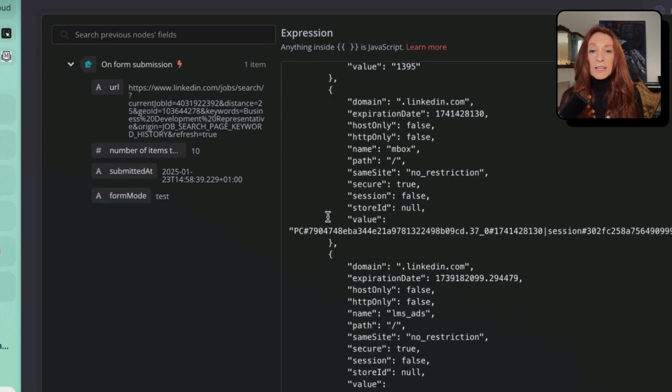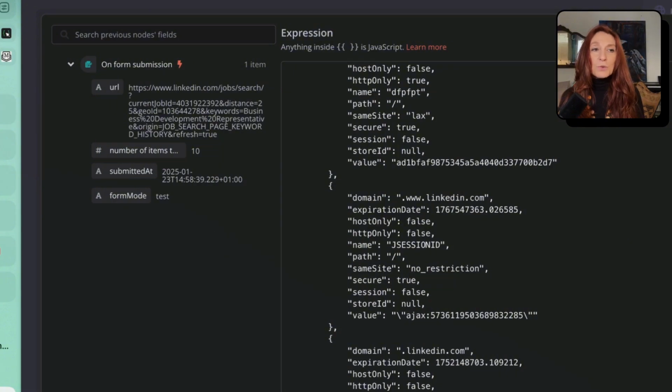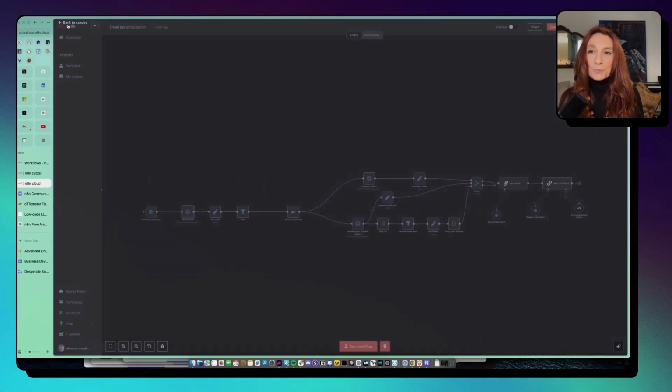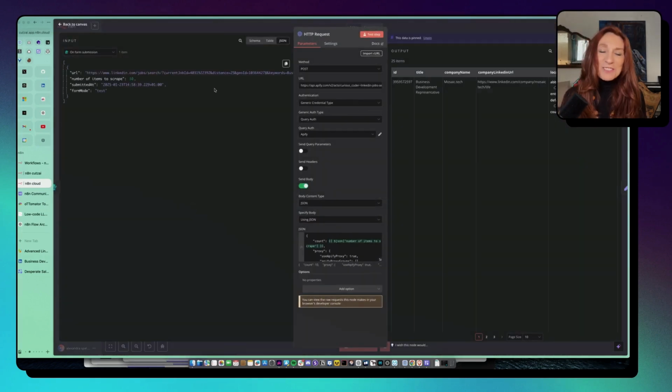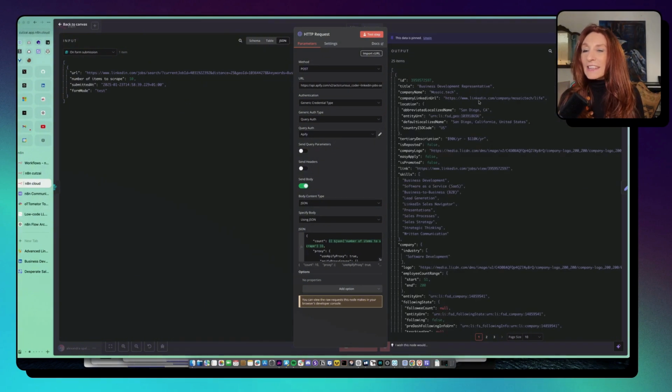So here I have the cookies that I have copied from the cookie editor. Okay. So now I have already run it and I have pinned the data so we can go faster on this operation. And here I have 25 items. I don't know exactly why when I ask 10, it gives me 25. When I ask 25, it gives me 50. Well, this is just for the demo, but everything works.